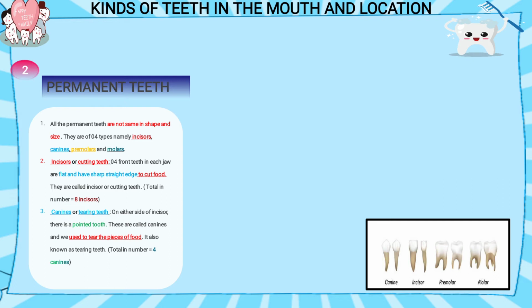Now incisor or cutting teeth. 4 front teeth in each jaw are flat. They are flat in structure. Why flat? So that we can bite the food. काटने में, खाना को काटने में काम आता है. They have a sharp straight edge to cut food. They are called incisor or cutting teeth. They are total in number 8, means 4 in upper jaw and 4 in lower jaw.